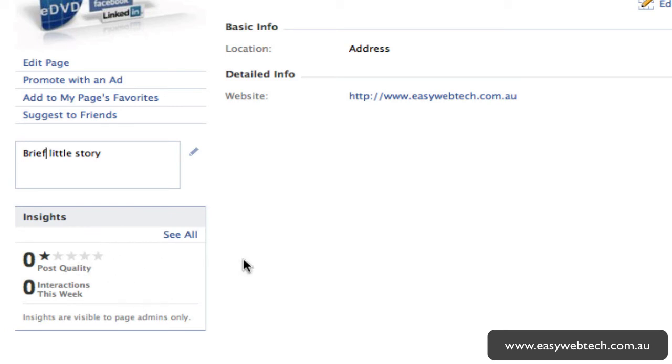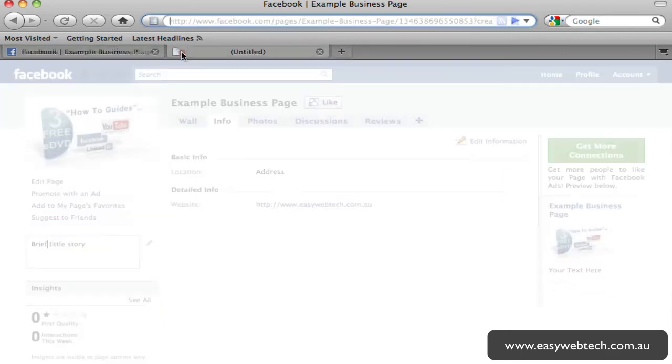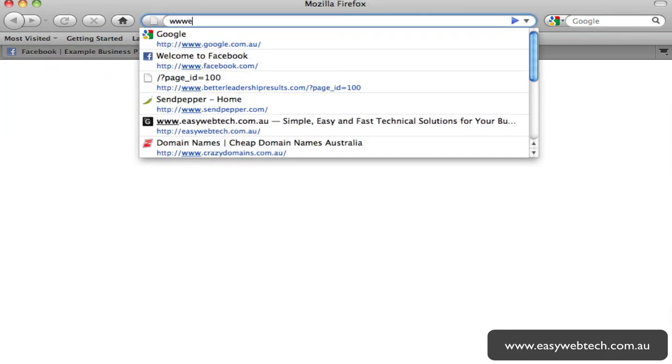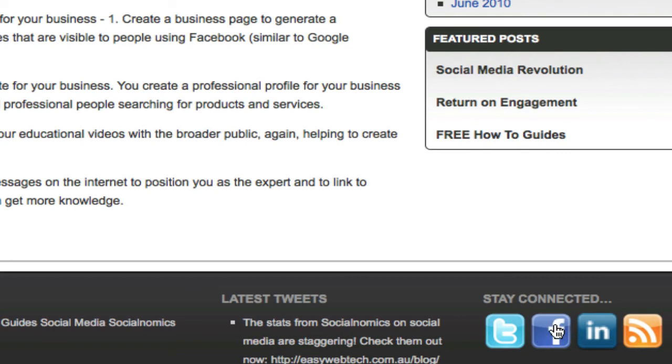So now you've basically created your page and you're ready to go. You want to now publicize your page and talk to people. You can link your Twitter page and you can link your Facebook profile to this. You can also put links on your web page. So for example, if I go to www.easywebtech.com.au, down the bottom of our page, you'll see that we've got Facebook, and we've linked that Facebook icon to our Facebook page. So that's what I suggest you guys do, is link your particular little tab here to your Facebook page so people can find you.